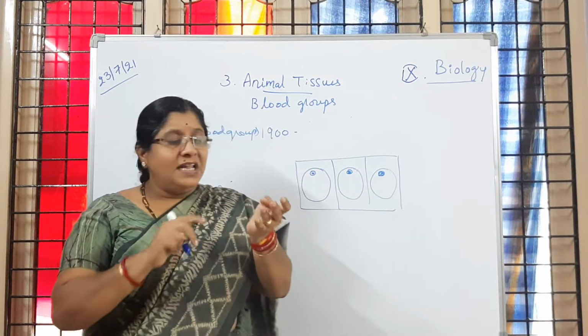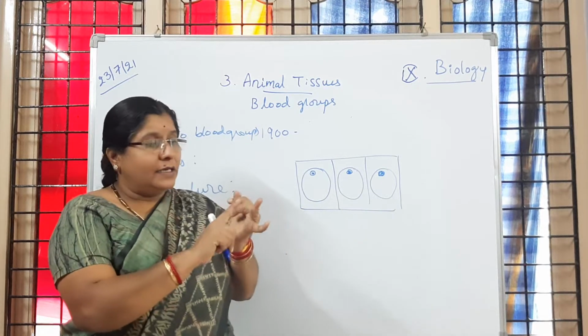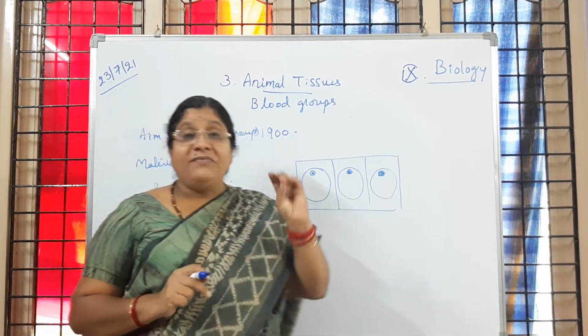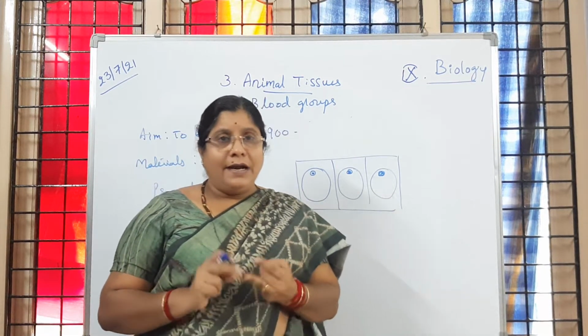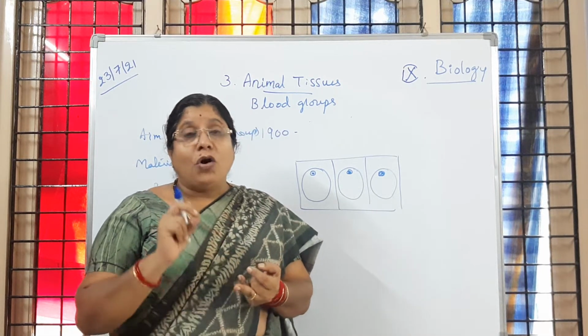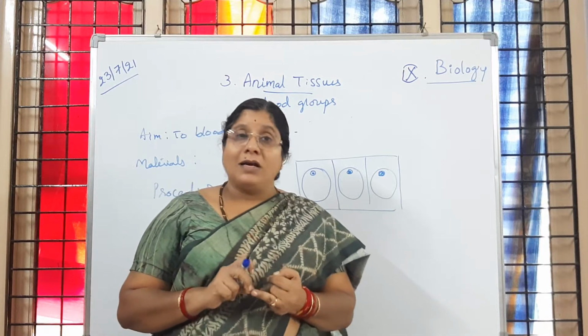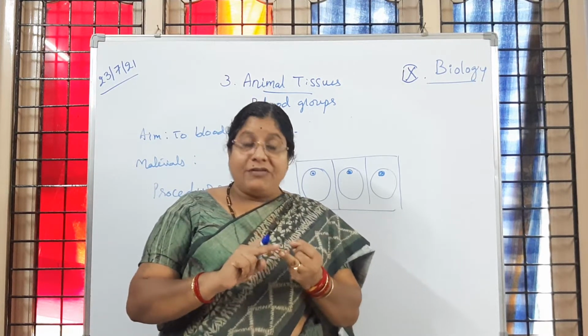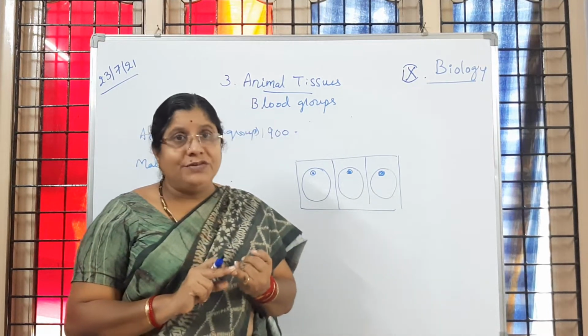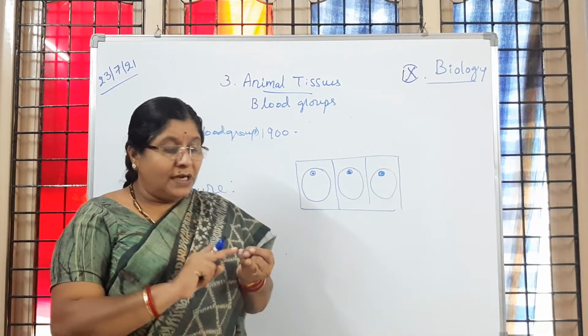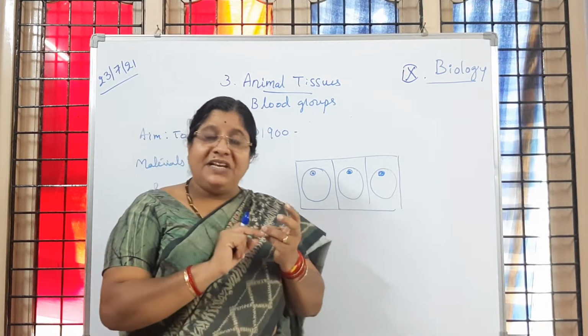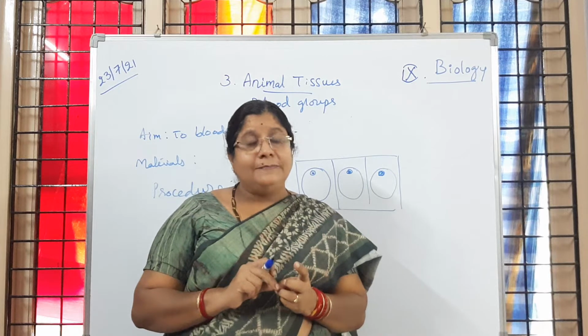We have to clean our left hand ring finger. We have to select it and clean it with cotton which is dipped in spirit or alcohol. So we have cleaned it with a cotton ball. Is it clear to children? Understood? Because of cleaning, what will happen? If any infectious agents are there, they will be killed.